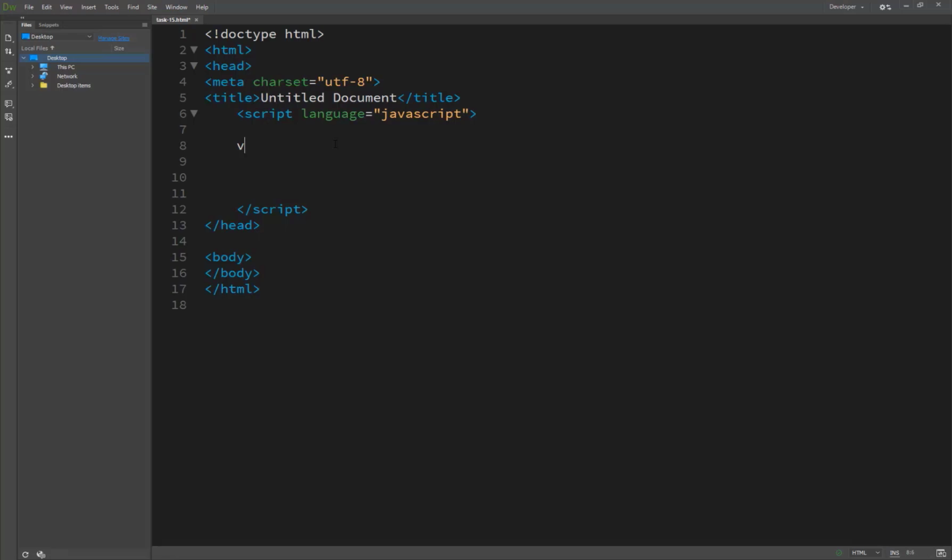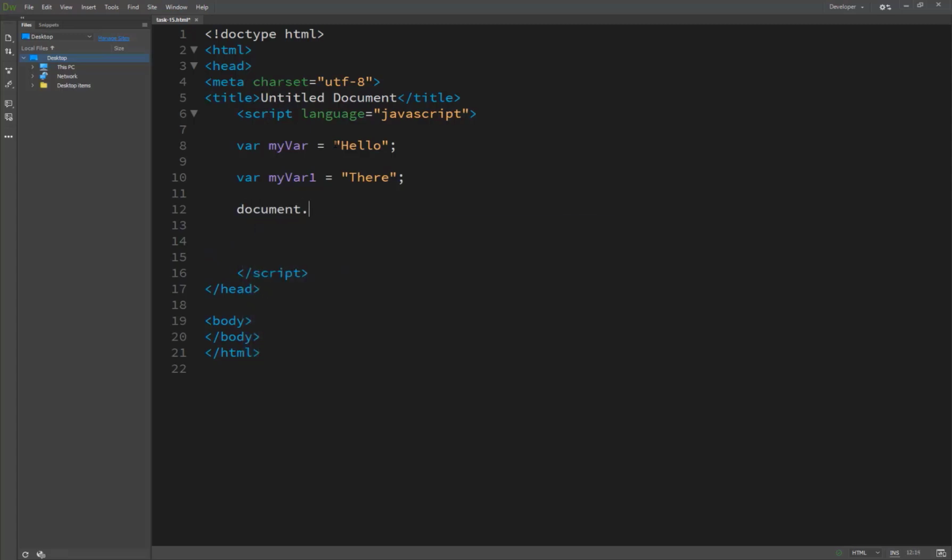So we are creating a variable called my var, and we are just passing a string value here. We just call it hello. We are creating another variable, my var1, and inside I just pass a value, there.